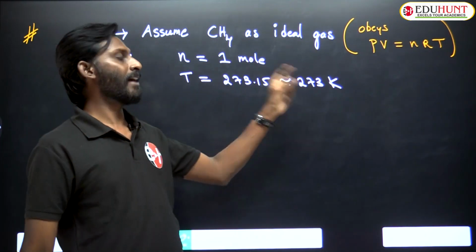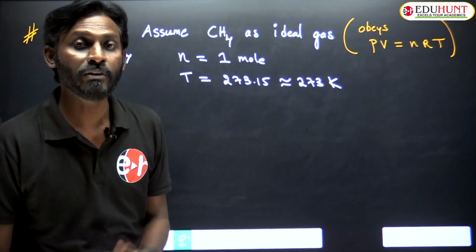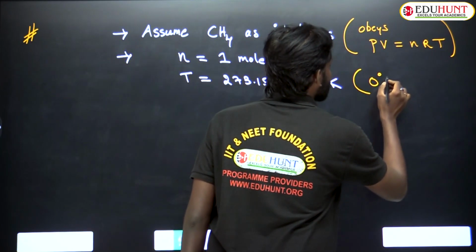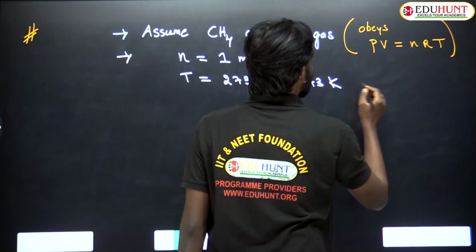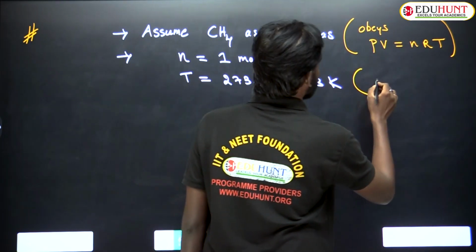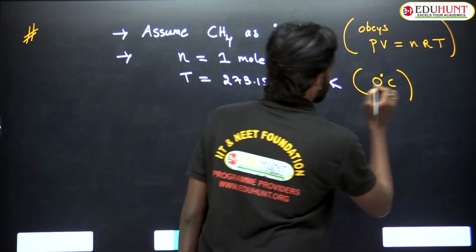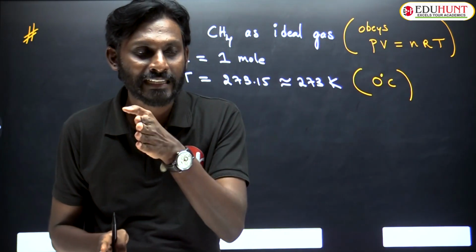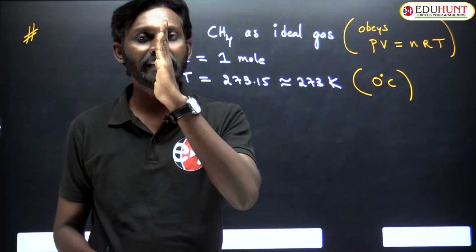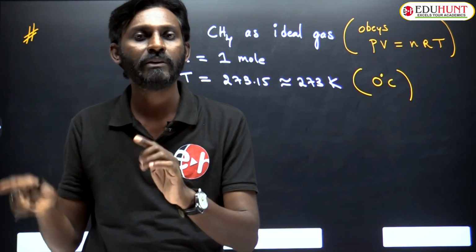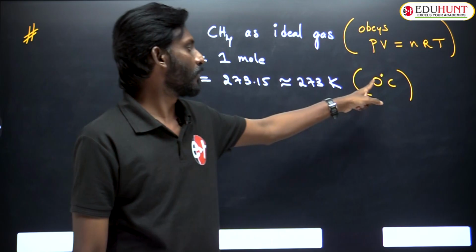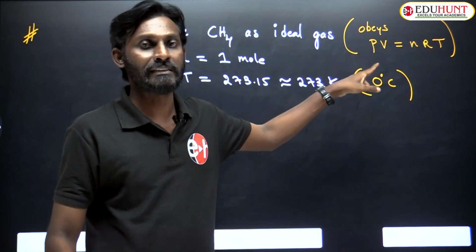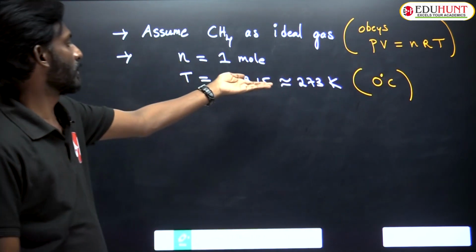You know what it will be in Celsius scale? 0 degree Celsius. To convert the temperature in Celsius scale into Kelvin scale, temperature in Celsius plus 273 will give you temperature in Kelvin. So if the temperature is 0 in Celsius, you add 273, it becomes 273 Kelvin.